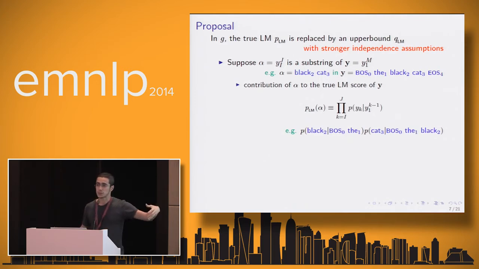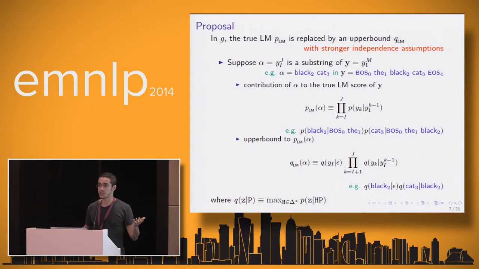So basically, the true language model distribution has access to the complete history. We are just going to change that story for Q. So Q only has access to the history within alpha. It doesn't have any access to words outside alpha. So you see there an abbreviated history. And the key to make it work is here in the bottom, is to make Q, the distribution over n-grams, be an upper bound on the true distribution over n-grams.